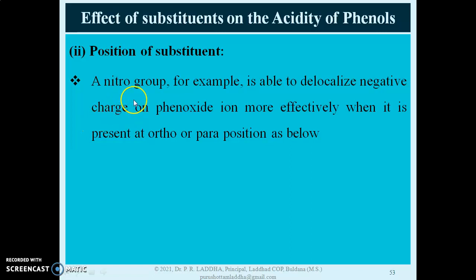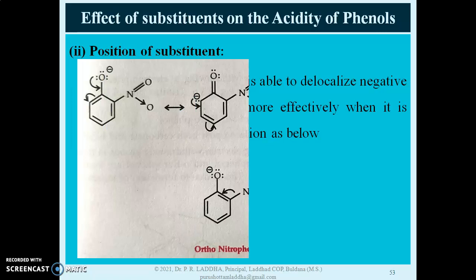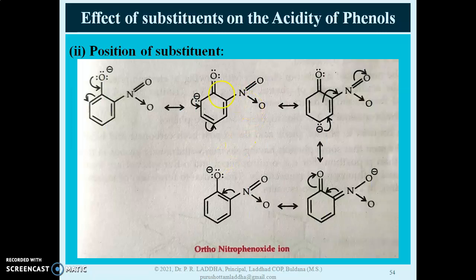A nitro group, for example, is able to delocalize negative charge on phenoxide ion more effectively when it is present at ortho or para position as below. So it is shown in this particular diagram. Here, similar to that phenoxide ion, we consider that nitro group is present at ortho position.